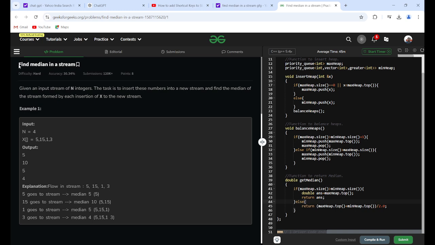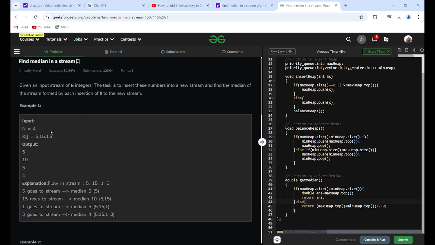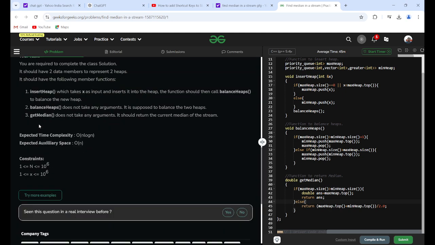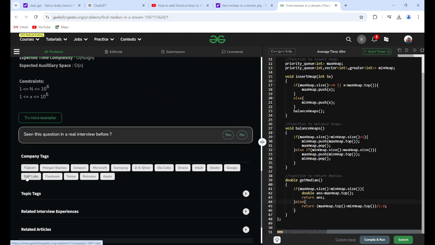This title is find median in a stream. This is a very important question from the interview point of view, because multiple MNC companies ask these questions in technical rounds, such as Flipkart, Amazon, Samsung, Ola Cab, Oracle, Google, Facebook, Yahoo, and such types of companies.